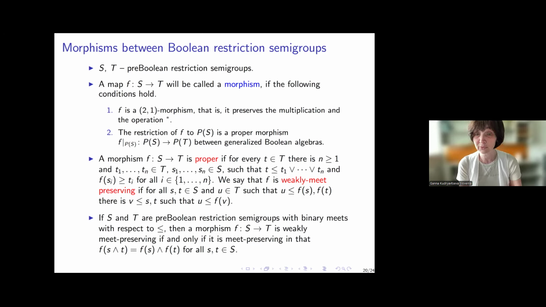And I now specify two subclasses, proper morphisms and weakly mid-preserving morphisms. These types of morphisms are very natural, but I cannot stop on this at the moment.